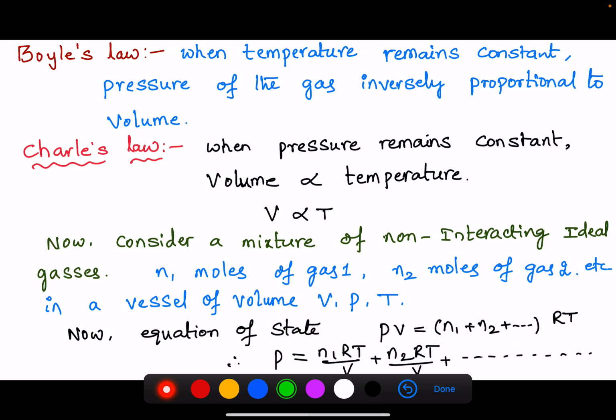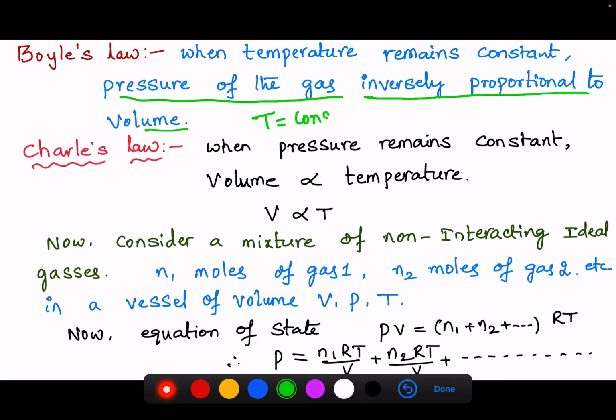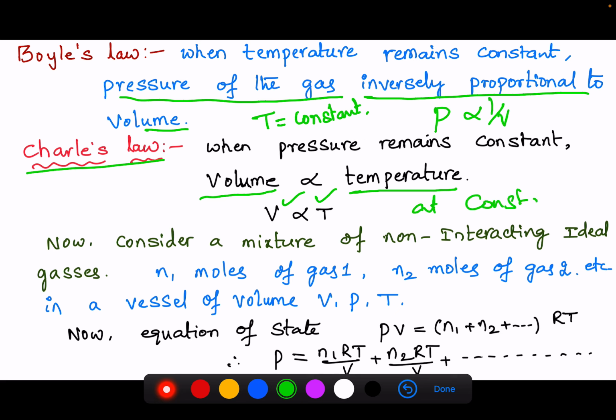Okay, so next, now we are going to discuss Boyle's law. We have already discussed Boyle's law in the previous chapter also. At constant temperature, the pressure of the gas is inversely proportional to volume. If temperature is constant, as we discussed in the isothermal process, pressure of the gas is inversely proportional to volume. This is Boyle's law. Now Charles' law: when pressure remains constant, the volume is directly proportional to temperature.